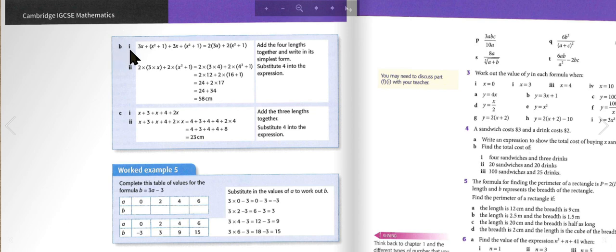Next, 3x plus x squared plus 1, plus 3x plus x squared plus 1, equals 2 open bracket 3x close bracket plus 2 open bracket x squared plus 1 close bracket.